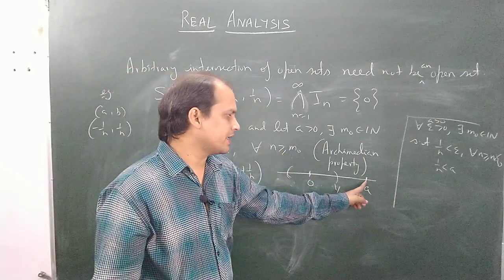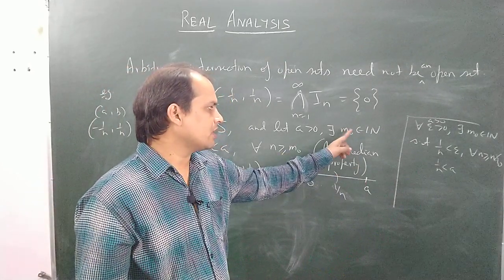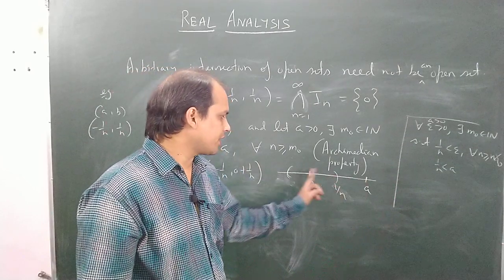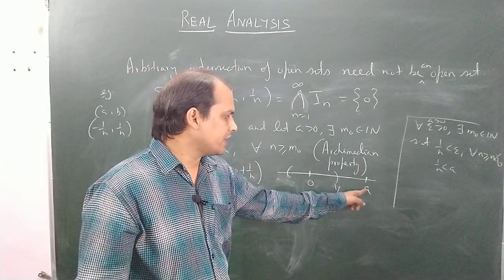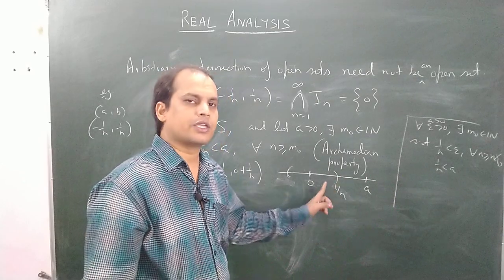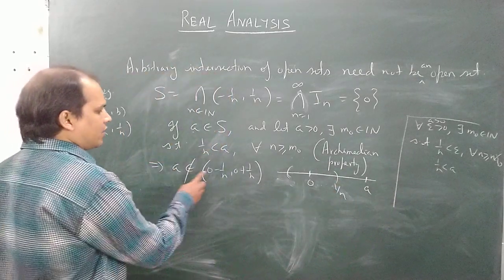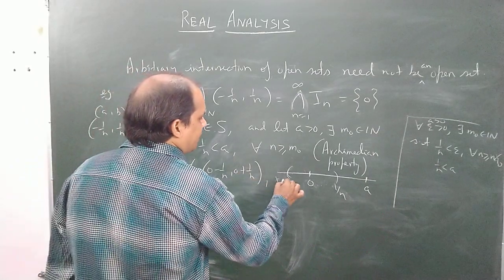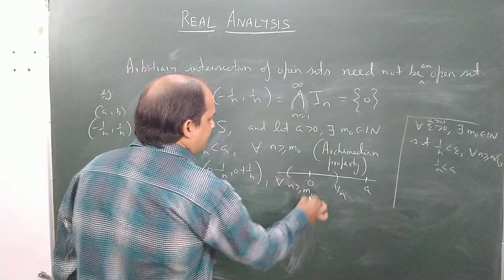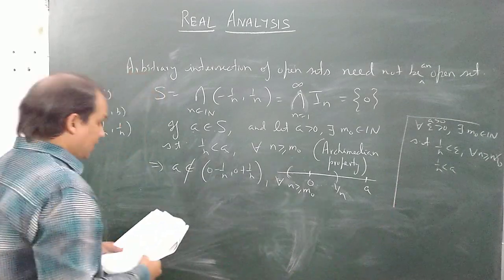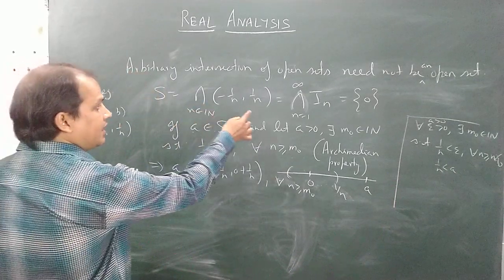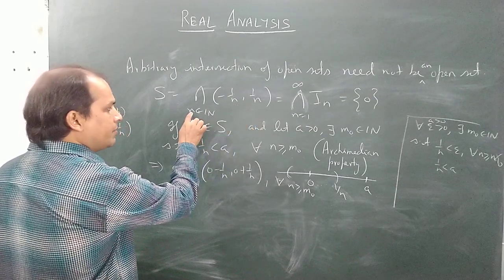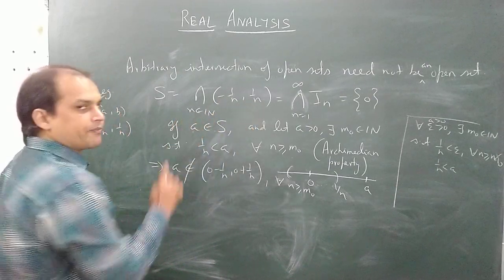So whenever a is there, one can always find some m naught such that 1 by n is less than a. I mean, one can always find an interval of this type in which a will not lie. This is the reason why a does not belong to 0 minus 1 by n to 0 plus 1 by n for every n greater than or equal to this m naught. If any real number a is in the intersection, then it should be in all the intervals for each n.